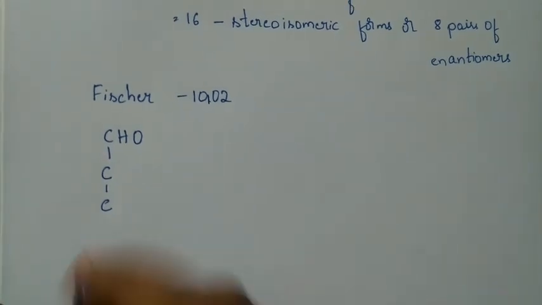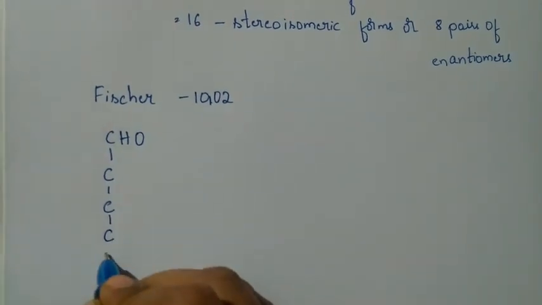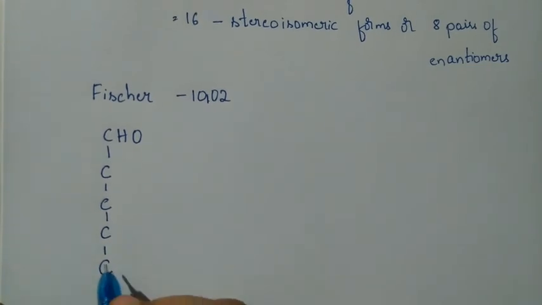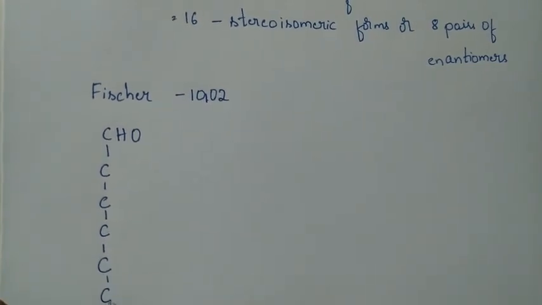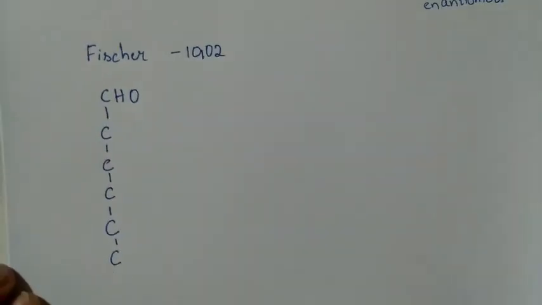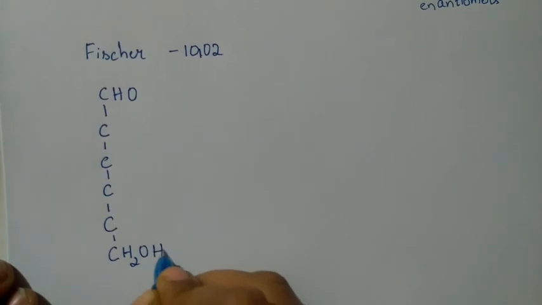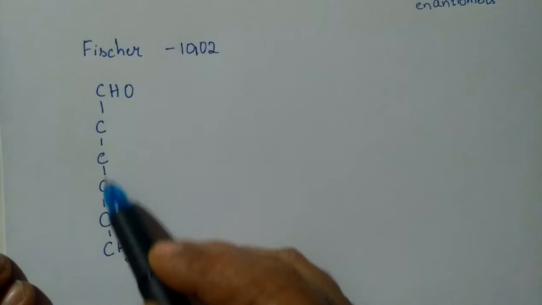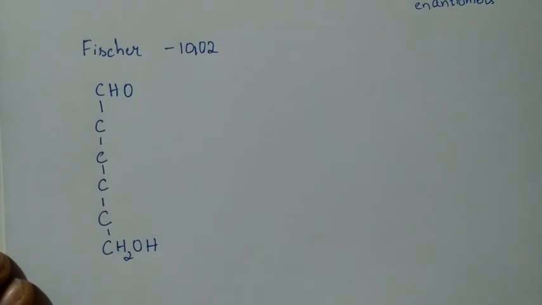It is a hexaaldose. The 6th one we know is CH2OH. So this is our first carbon, then 2nd, 3rd, 4th, 5th, 6th.